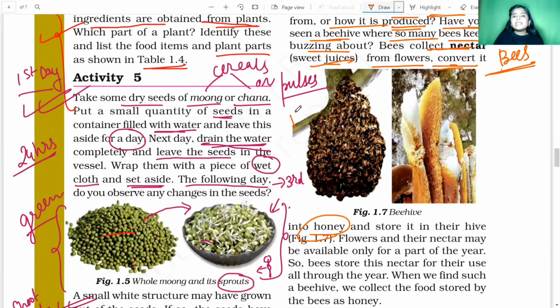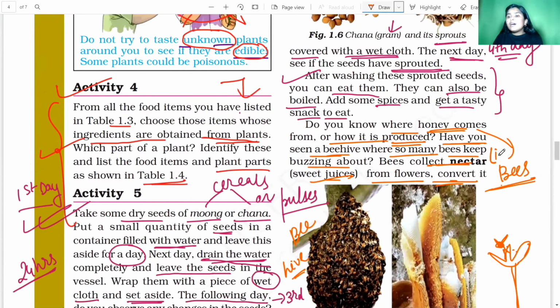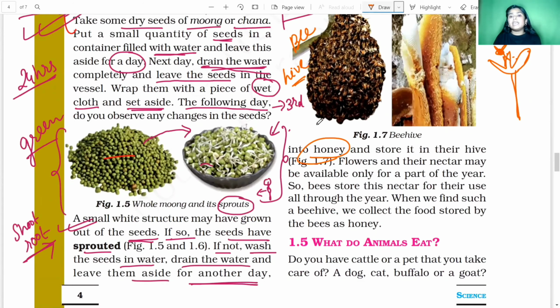So this is the picture of a beehive, as you can see, right? So what does the bee do? The bee goes and sits on a colorful flower. The bee collects the nectar or the juice of the flower. So what is nectar? Nectar is the juice of the flower. Clear, students? So the bees collect the nectar or the sweet juices from the flowers and then convert it into honey, and then store the honey in the hive.